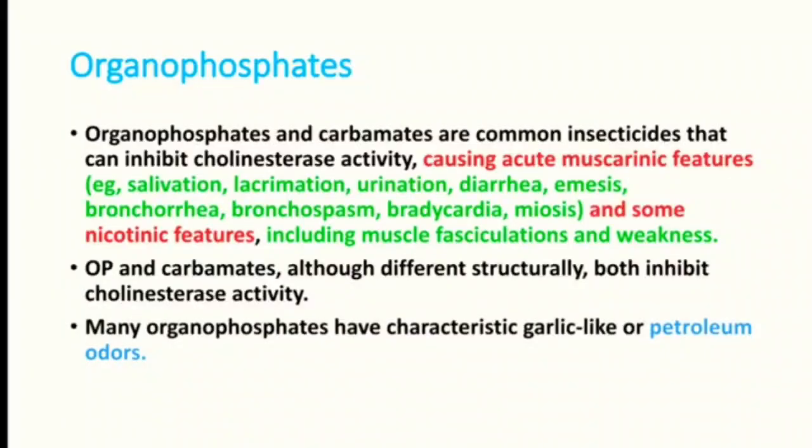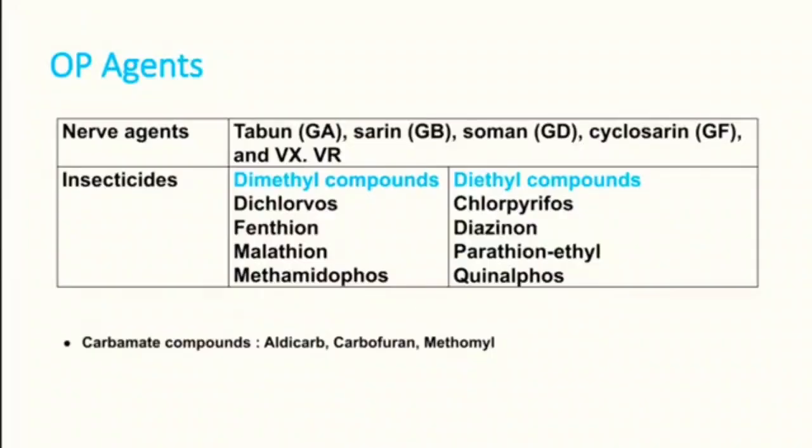Many organophosphates have a characteristic garlic-like smell, which you might have read in your books. But when you have a patient with organophosphate poisoning, you can see a petroleum-like smell. Petrol-like smell is very classical, but books give garlic-like smell. So clinically, it is a petrol-like smell. We will see the agents coming under OP.